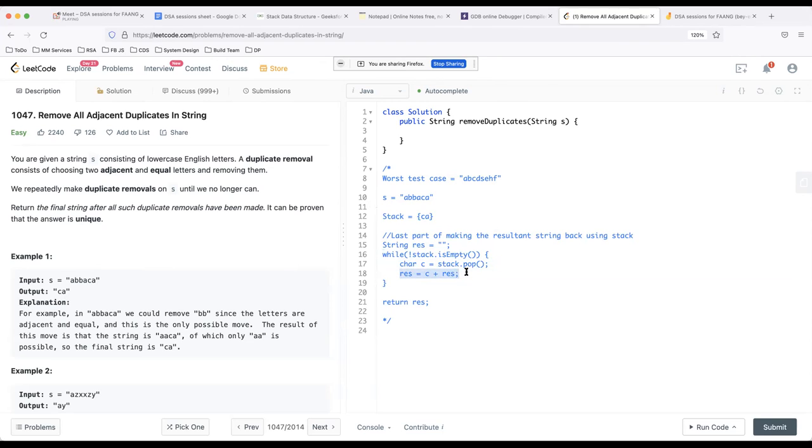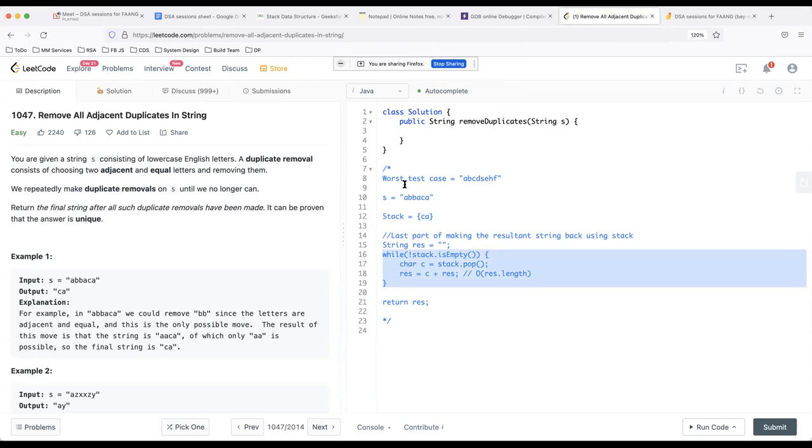C plus res takes O of result dot length. So it will be O of 1 plus O of 2 plus O of 3 plus 4, and it will become n square eventually. Because of this, it becomes an n square approach.